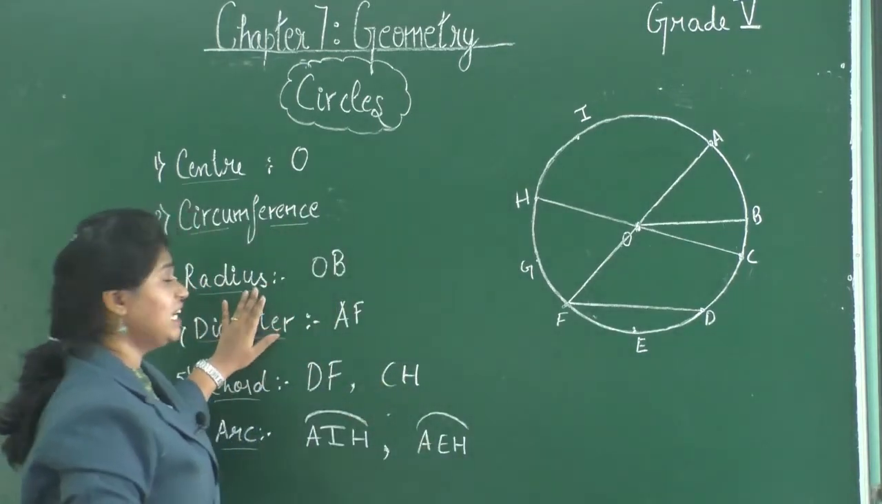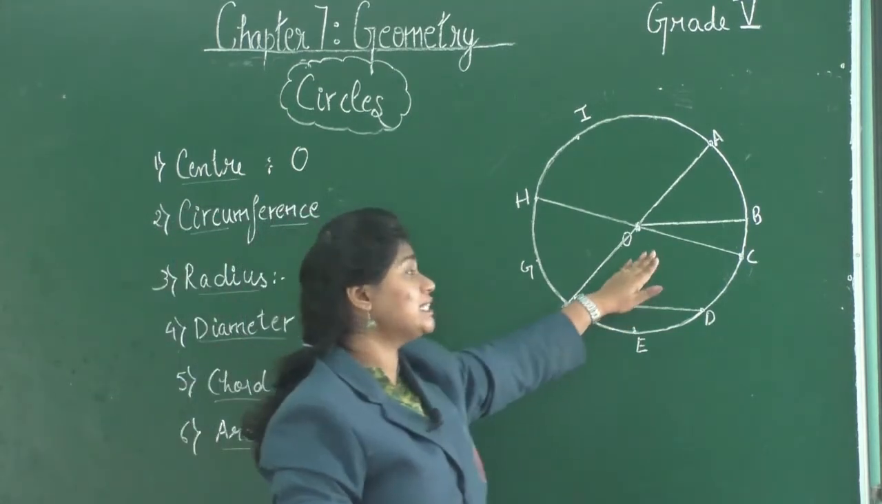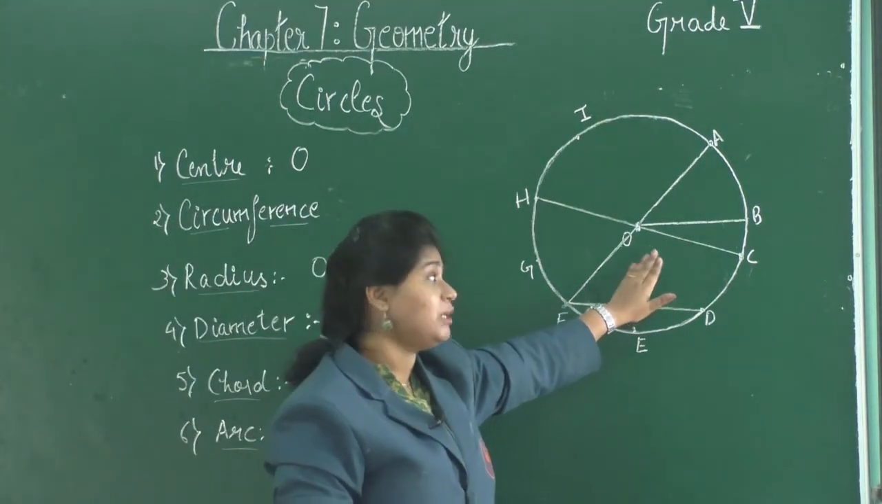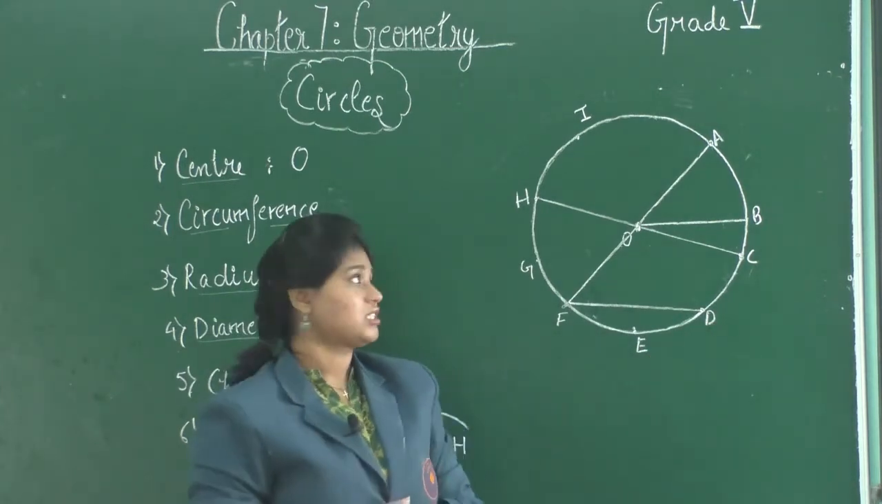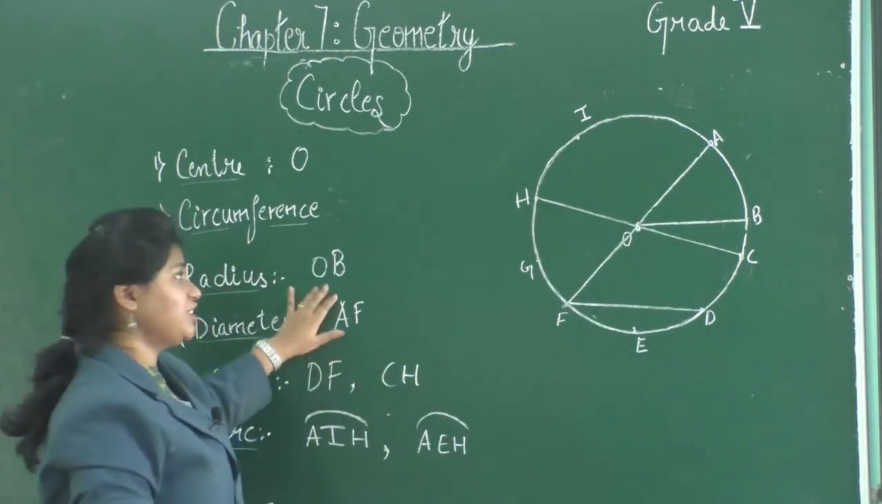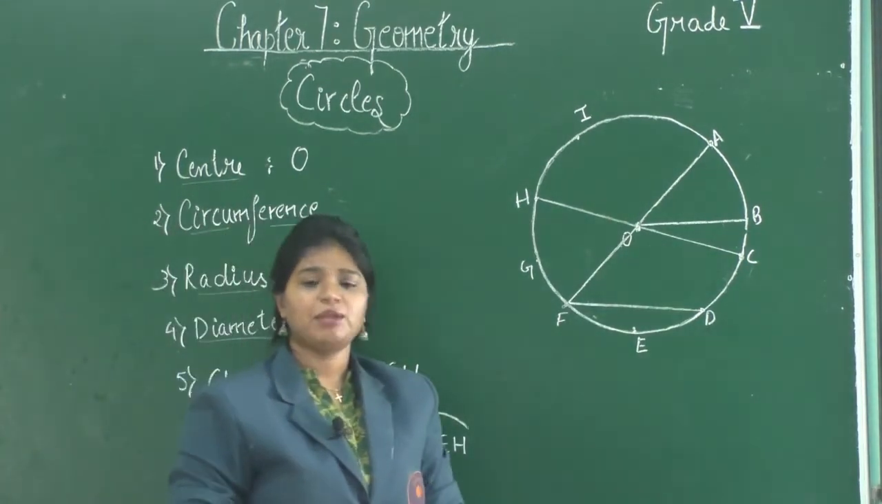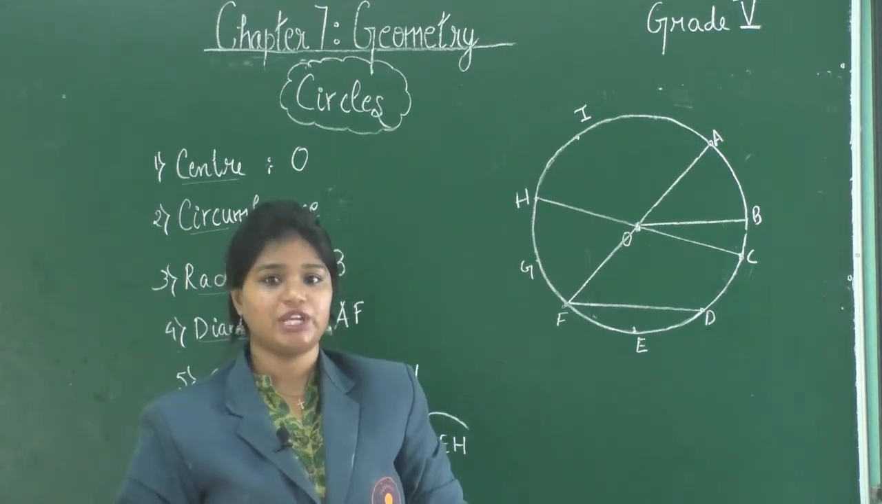Next we have radius. What is the radius? The distance between the center of the circle and any point on the circumference of the circle is known as the radius. For example, OB. OB is the radius of this circle. There can be many radii. Radii is the plural of radius.